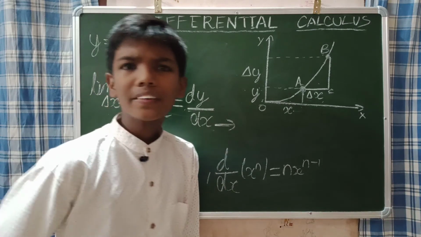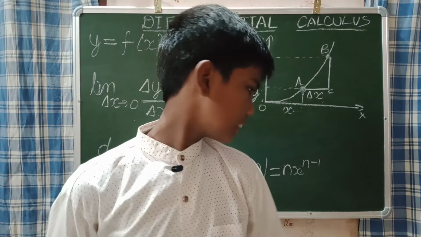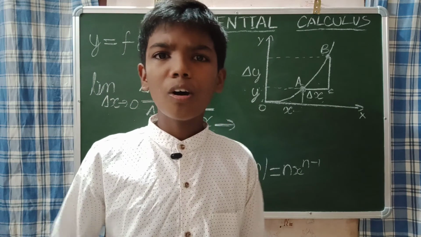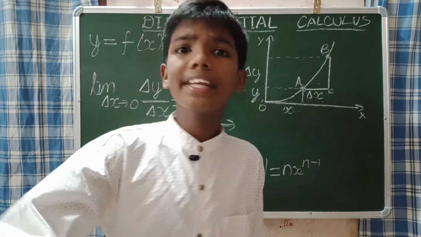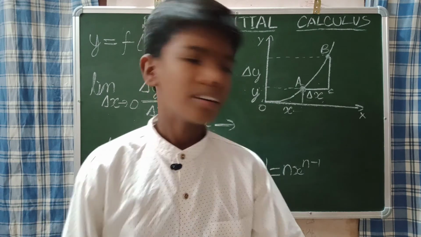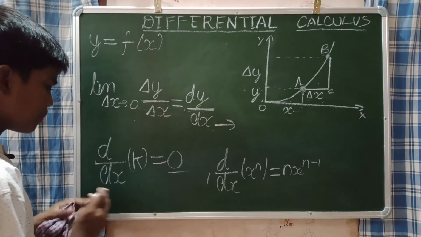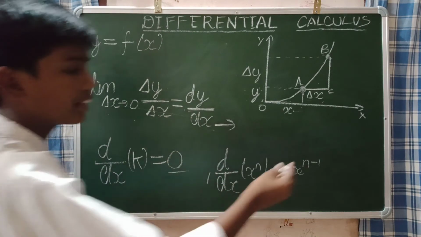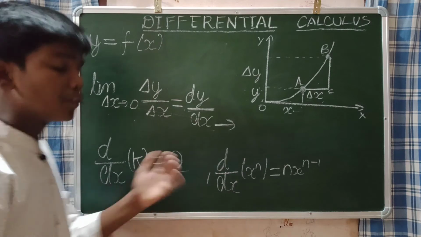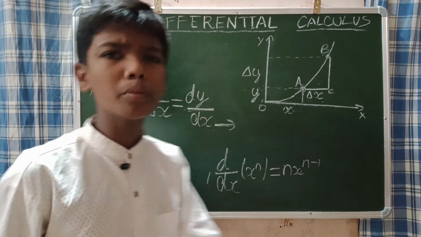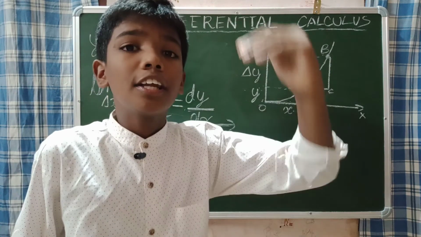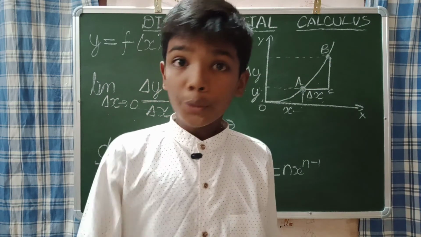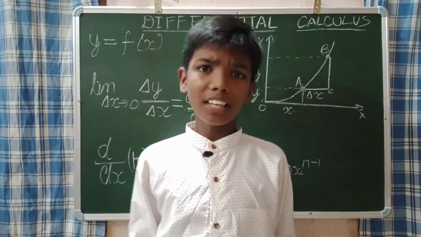We have many differentiation formulas, but you can ask why I wrote these two things. The reason is, in physics you don't need all the formulas, because in mathematics you need all of them. But in physics, if you know that d by dx of constant is equal to 0 and d by dx of x to the power of n is equal to n x to the power of n minus 1, then physics will become easier, because all the chapters of physics use differential calculus.